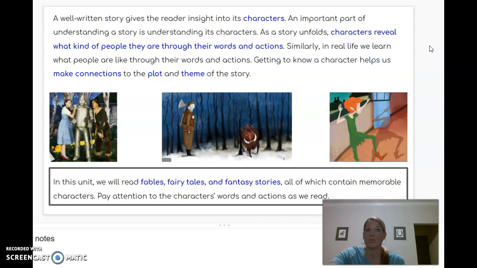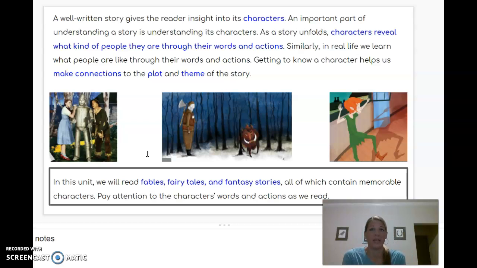Now notice those words are in blue, and those words should not be new to you, but in case they are, we're going to briefly talk about them. The plot of the story, right here, is the way that the story kind of unfolds. It's the actions of the story. A lot of times it's cause and effect. So this part of the plot causes this part of the plot, and then it kind of just keeps going like a domino effect. So the plot is often how we identify the problem, and then how we have a solution or some kind of resolution, how the story comes to an end.